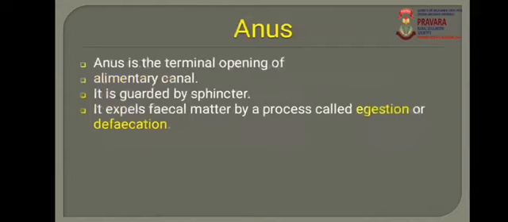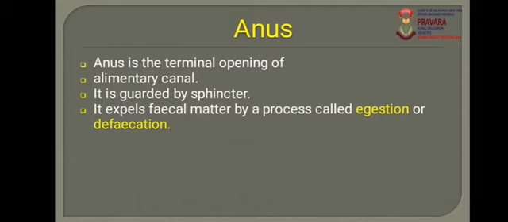The anus is the terminal opening of the alimentary canal. The function of the anus is egestion, also called defecation. What is meant by egestion? Egestion means removal of undigested waste material from the body. The unwanted waste or undigested food material is the fecal matter.